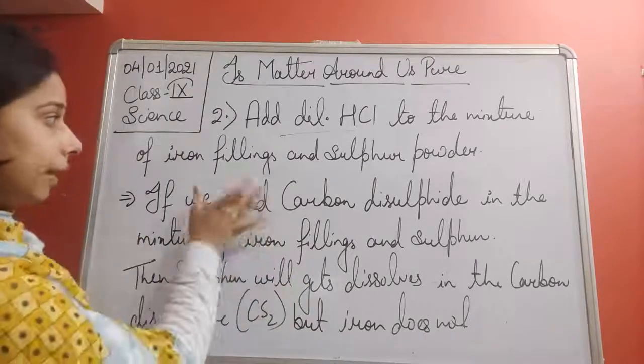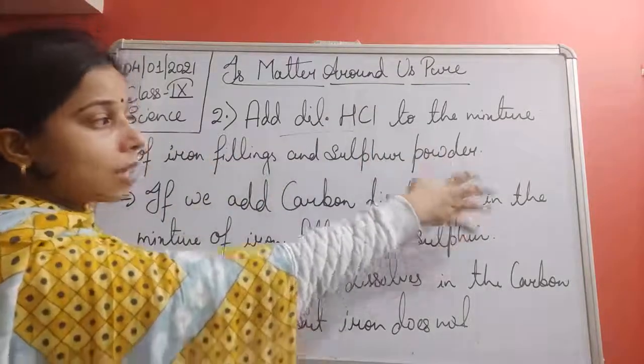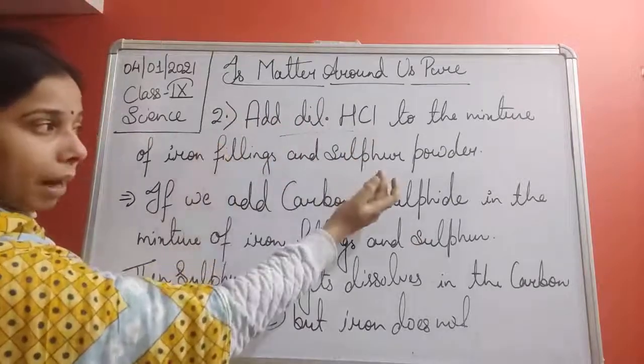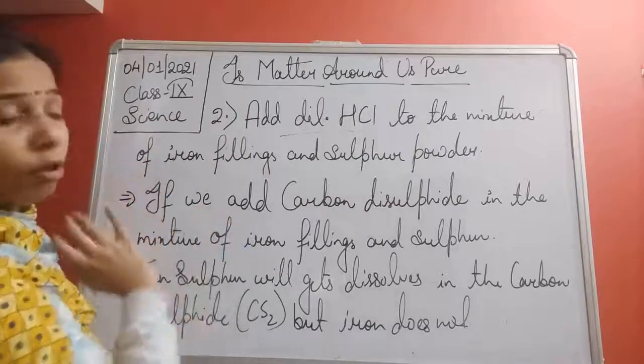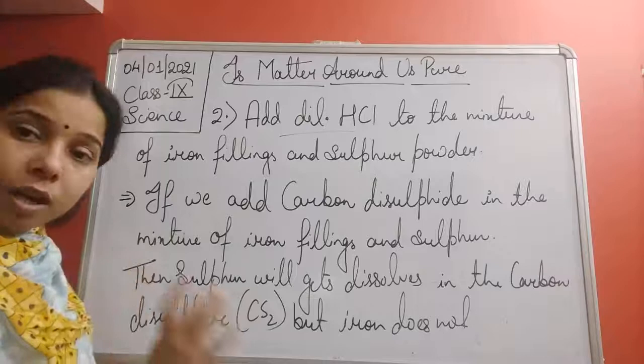Here the iron filling is showing its own property, and sulfur powder is showing its own property. Even though this mixture is made up of two kinds of particles, two types of constituents, the constituents show their individual properties.